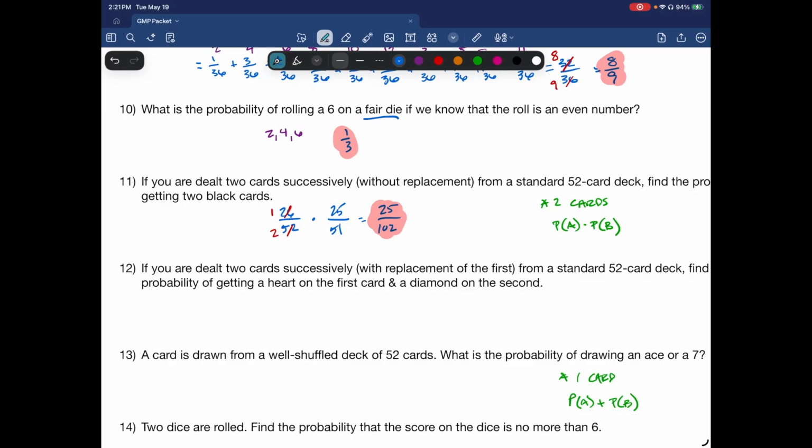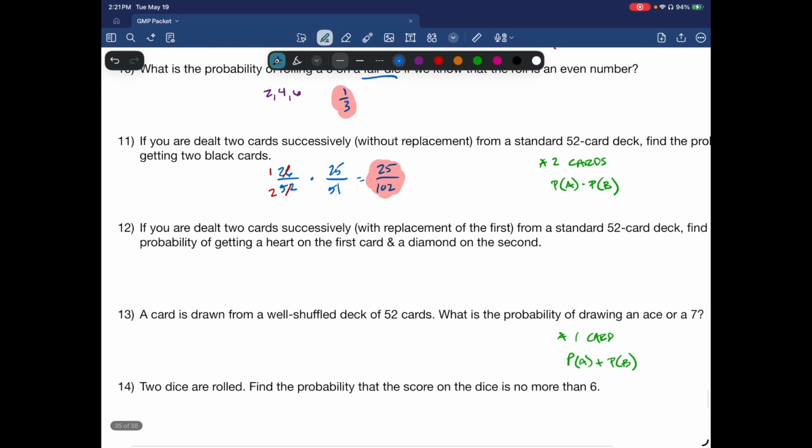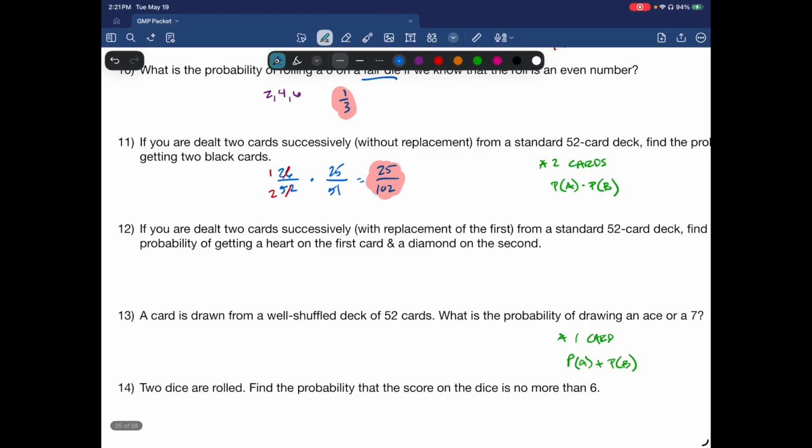All right, if you dealt 2 cards successfully with replacement of the first from a 52 card deck, find the probability of getting a heart on the first card and a diamond on the second card. Okay, so again, we're multiplying. The chance of getting a heart on the first one is 13 out of 52. And if I put it back, the chances are the same. 13 out of 52 that I get a diamond on the second one. All right, I can reduce these. That's going to be 1 over 4. This is going to be 1 over 4. And so when I multiply that together, that's going to be 1 out of 16.